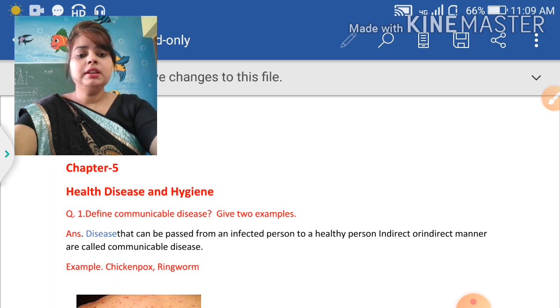Today we will discuss the subjective and objective parts from your book. Chapter 5 is Health, Disease and Hygiene. Now in this chapter we will discuss the question and answer parts. So let's start with the first question.